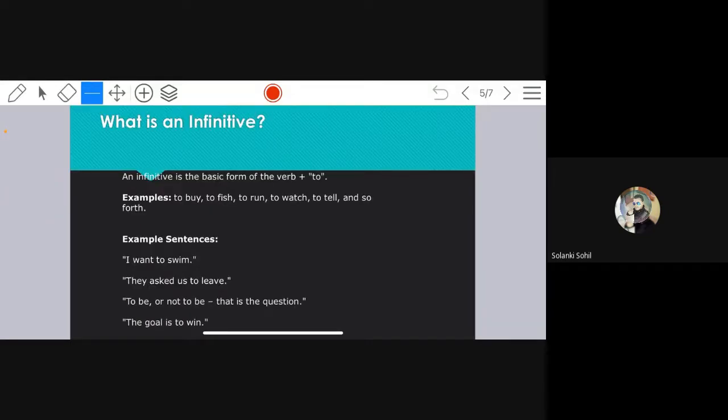Read this. Examples: to buy, to fish. What is an infinitive? An infinitive is the basic form of a verb plus to. Examples: to buy, to fish, to run, to watch, to tell, and so forth. Example sentences: I want to swim. They asked us to leave. To be or not to be, that is the question. The goal is to win. So infinitives we have already learned. I will not explain that again.